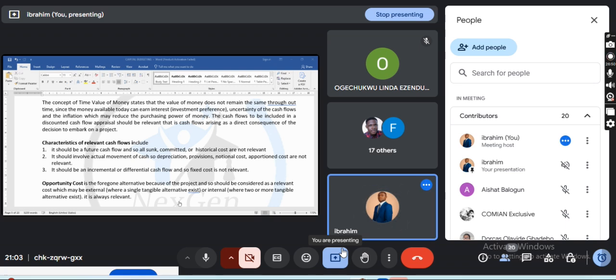Now, characteristics of relevant cash flows. It should be a future cash flow, and so all sunk, committed, or historical costs are not relevant. Do you know why? It should be future because we want to know the present value of that investment. We don't want to know the past. We don't want to go back to 2024.